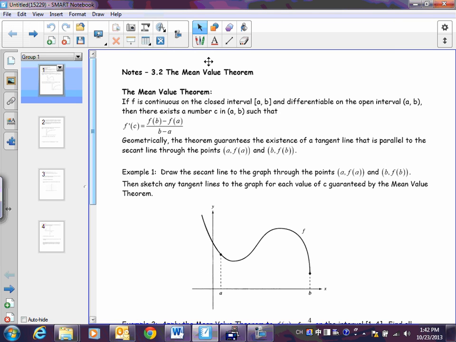All right, the mean value theorem. You're going to see some things that look kind of like the extreme value theorem and some things that are different. But first of all, when you see this word mean in math, what does mean mean? Average. Okay. This is not as simple as saying the average of the values or anything like that. However, the word average is going to come up, and I'll remind you about that. And that'll be a way maybe you can remember that this is the mean value theorem.